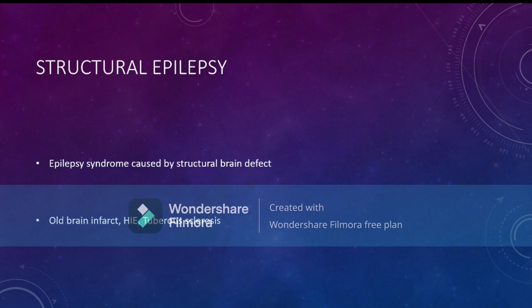Now, structural epilepsy. What do you mean by structural epilepsy? If the epilepsy syndrome is caused by a structural brain defect, that means the child has an old brain infarct, or the child is suffering from HIV or tuberculosis, some structural problem present in the brain, and then the child develops convulsion or epilepsy, then we say the child is suffering from structural epilepsy.